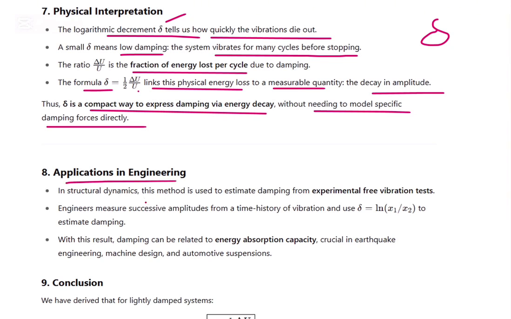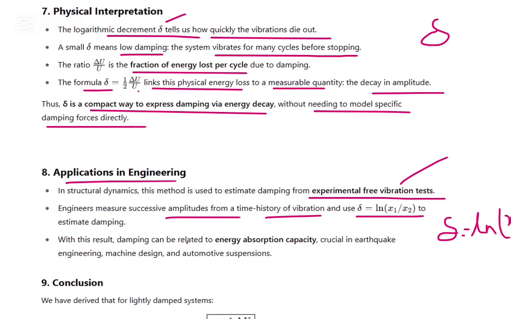Applications: it's used in structural dynamics. This method is used to estimate the damping from an experimental free vibration test. Engineers measure successive amplitudes from a time history of vibration. Then we can find out delta, which is approximately the natural logarithm of x1 divided by x2, to estimate damping. With this result, damping can be related to energy absorption capacity.